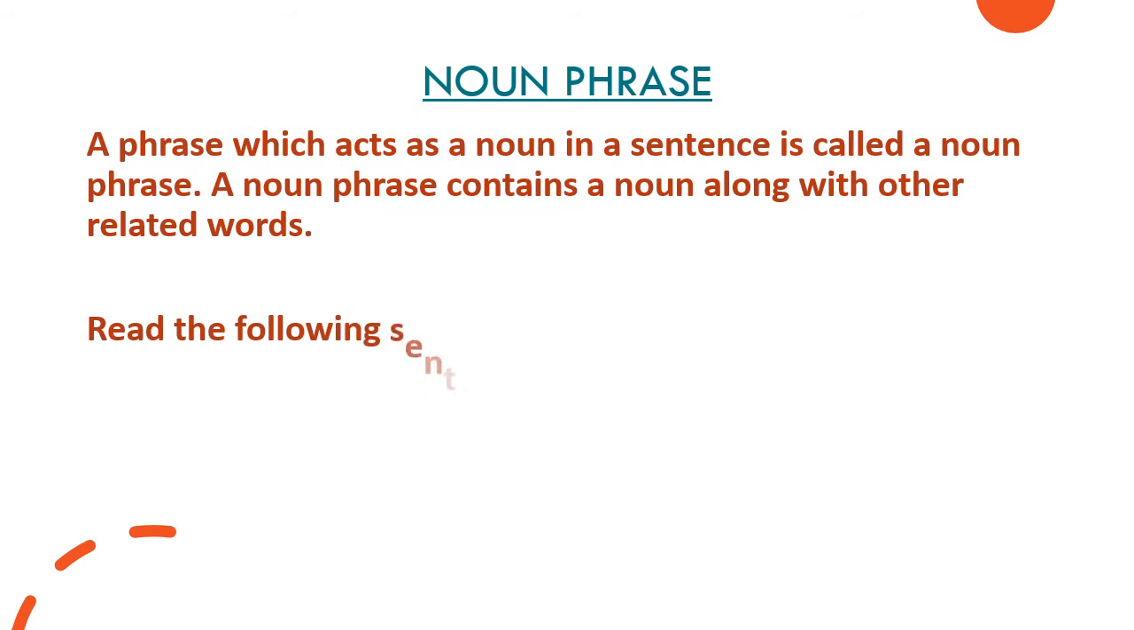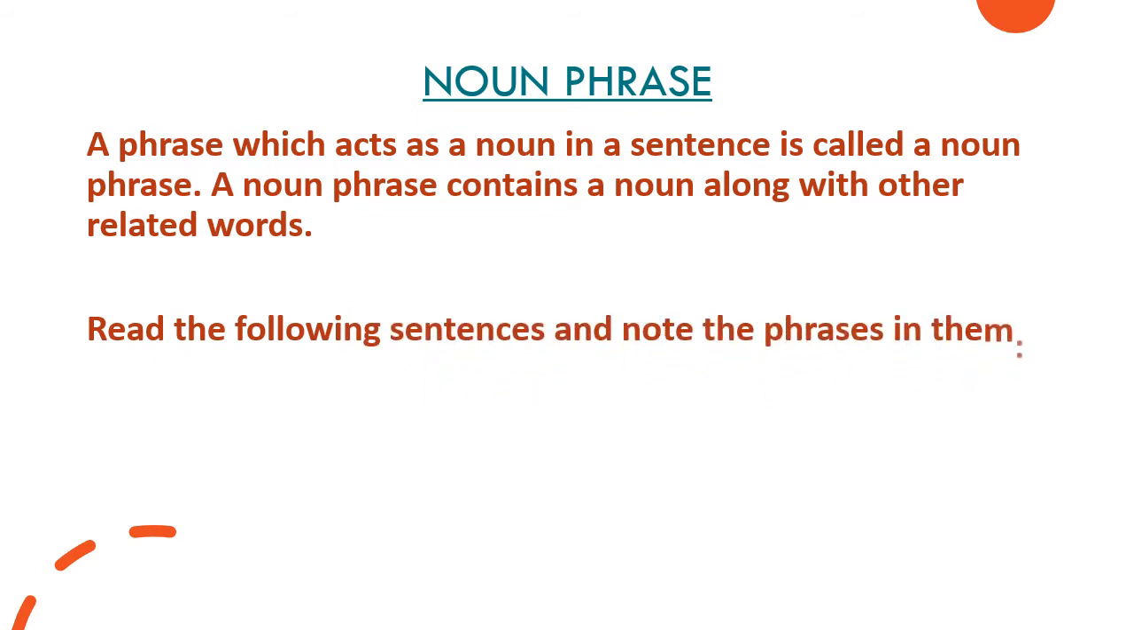Read the following sentences and note the phrases in them. So now we are going to note the noun phrases in them. Moving with the first sentence, I need a new calculator. So a new calculator. Calculator is a name of the thing, so it's a noun. So it's a noun phrase. I need a new calculator.